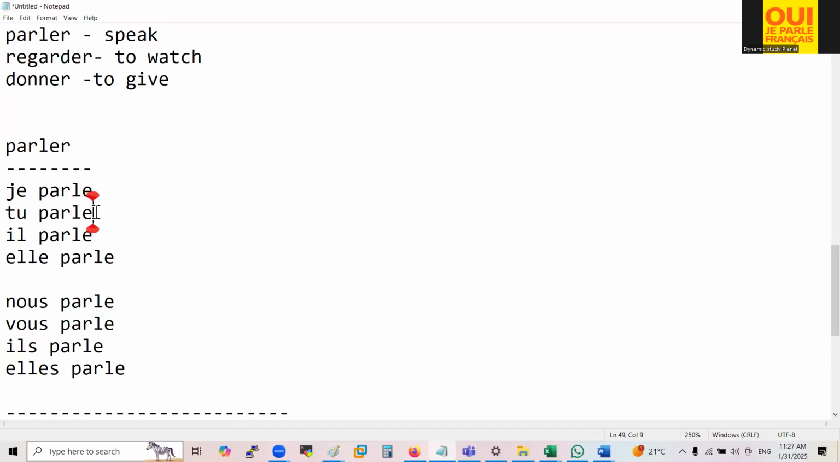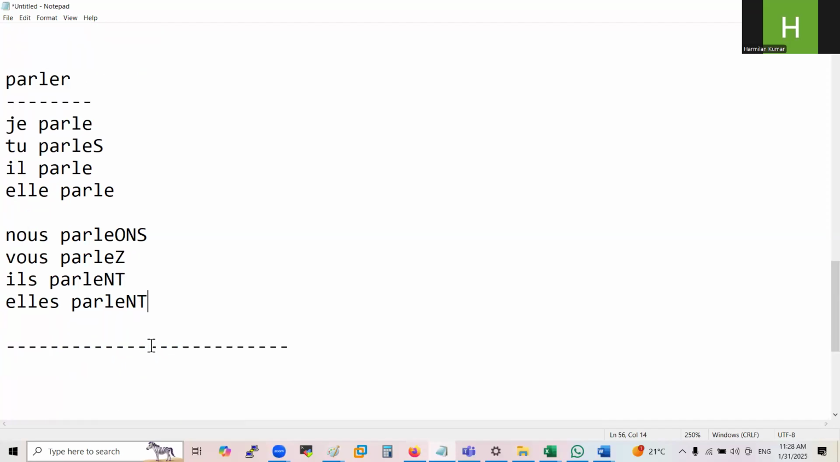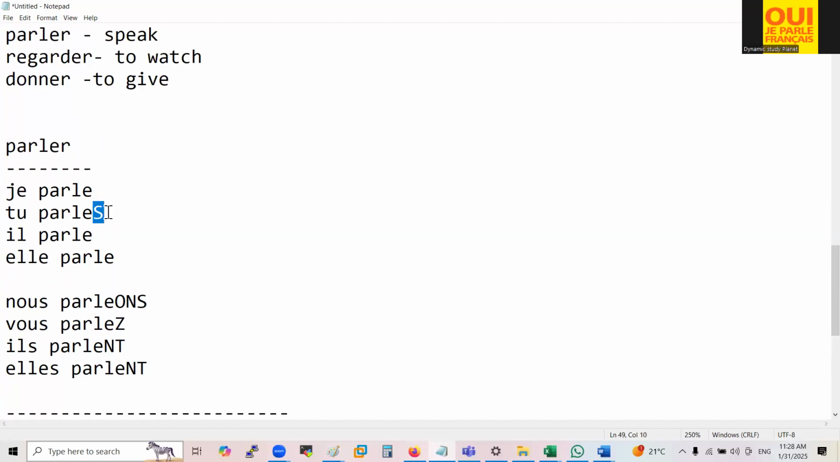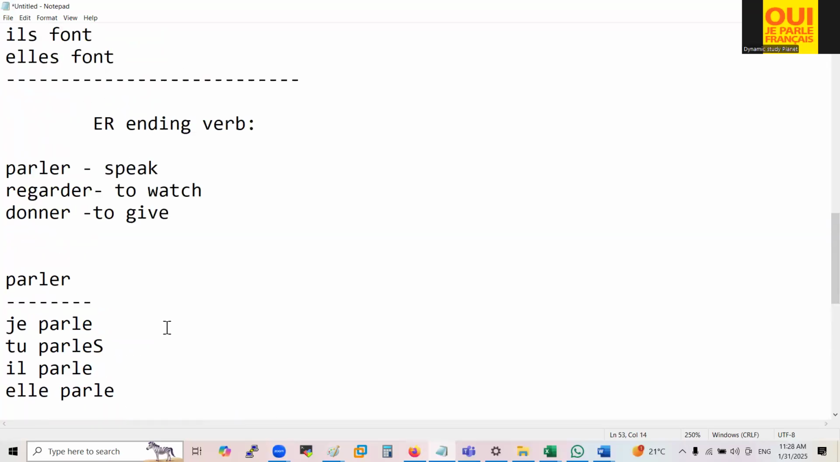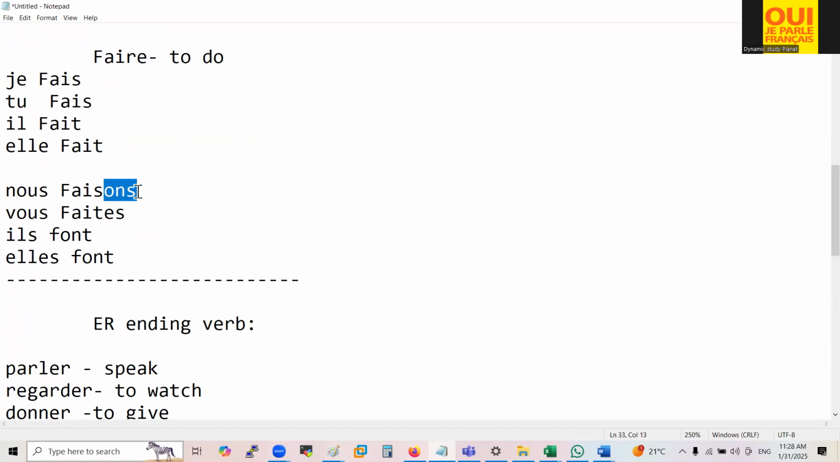Here in this pronoun you have to add letter S. I'm writing in capital so that you can understand, otherwise you write it in small letter. Now here you have to add ONS, and here you have to add EZ. Then NT here. Always with the pronoun nous, you have to add ONS.